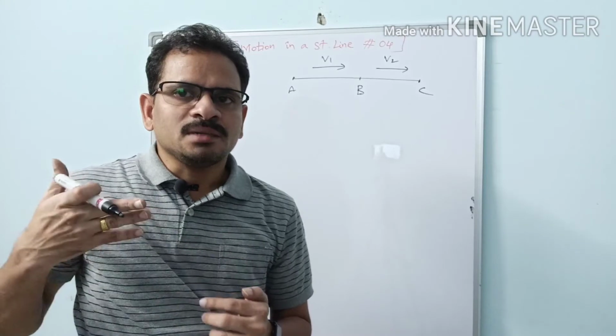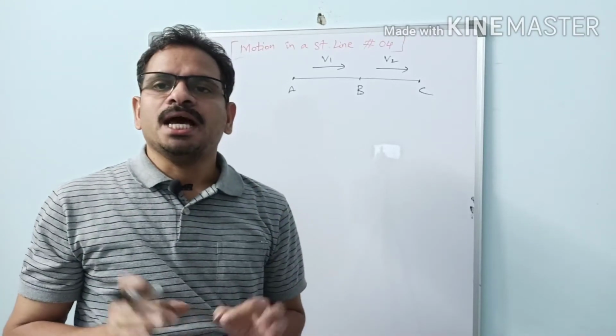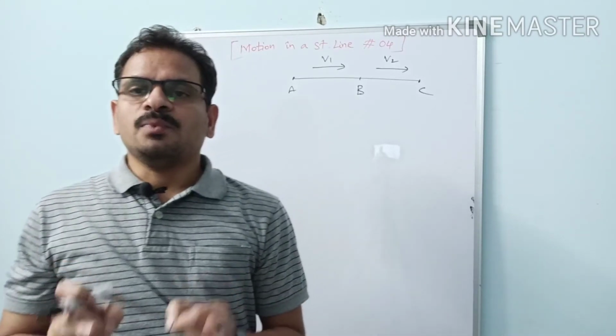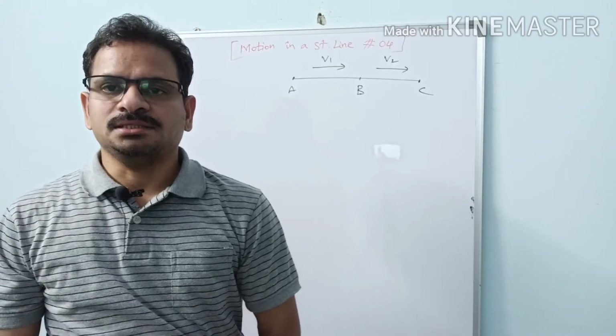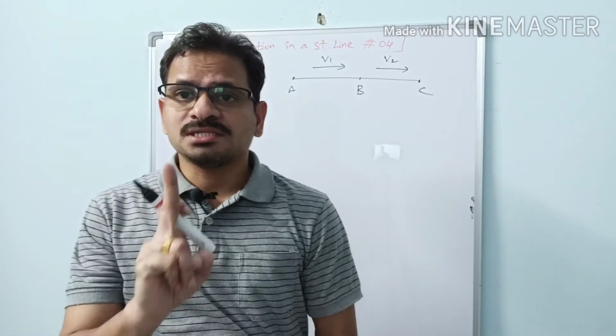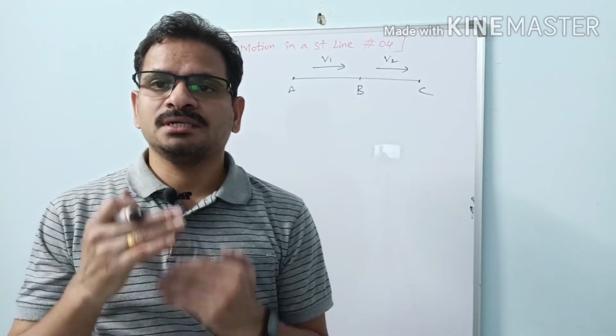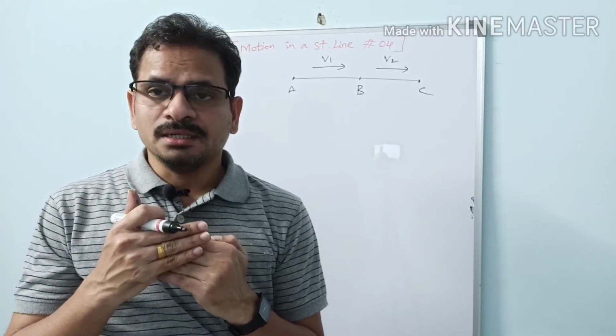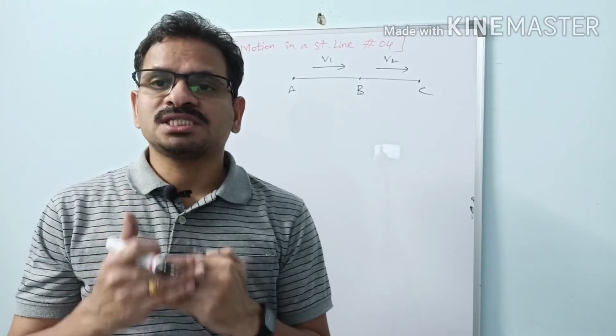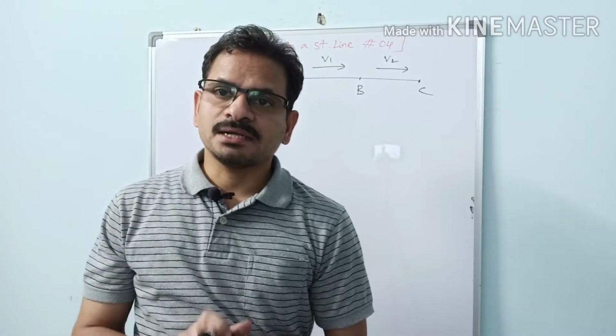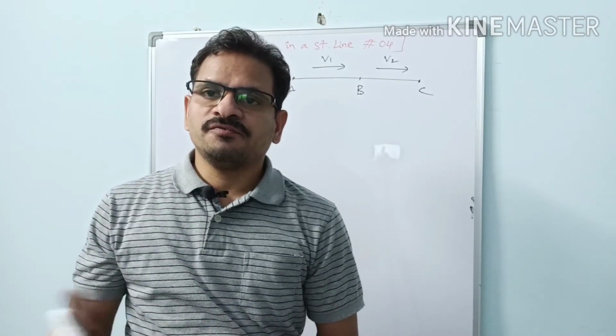Uniform motion means the body must move with a constant velocity, and non-uniform motion means the body should have acceleration, and we are limited to constant acceleration only. In our topic we are limited to constant acceleration only. Regarding variable acceleration we will be dealing with it in future sessions. Okay.